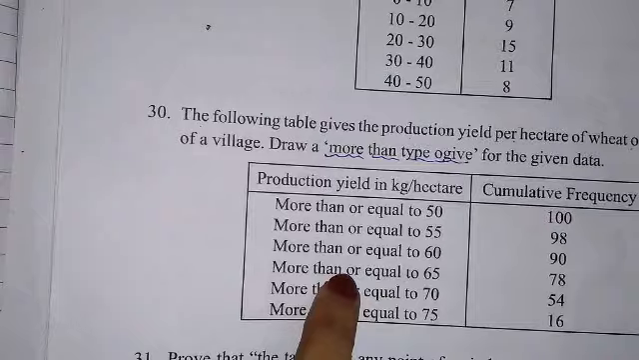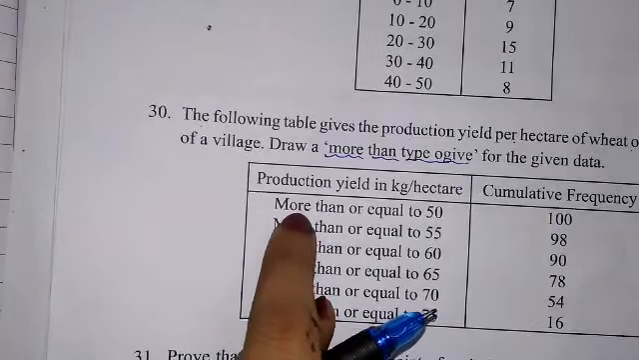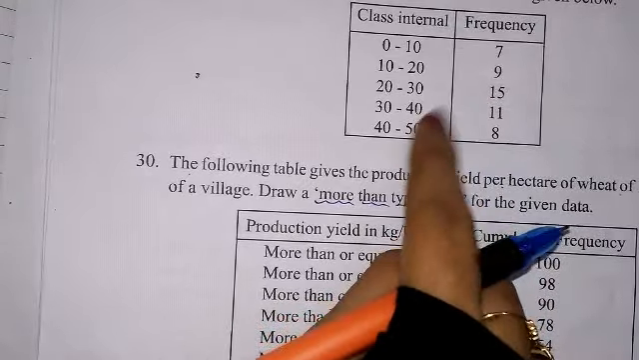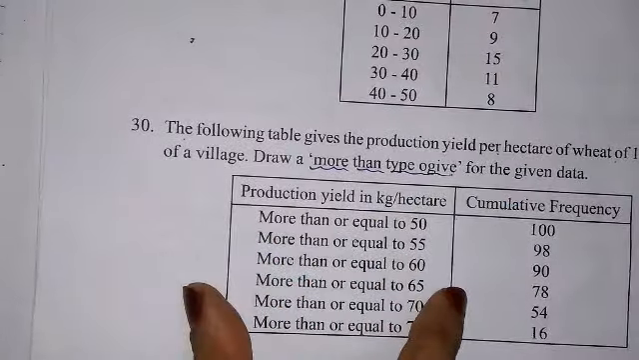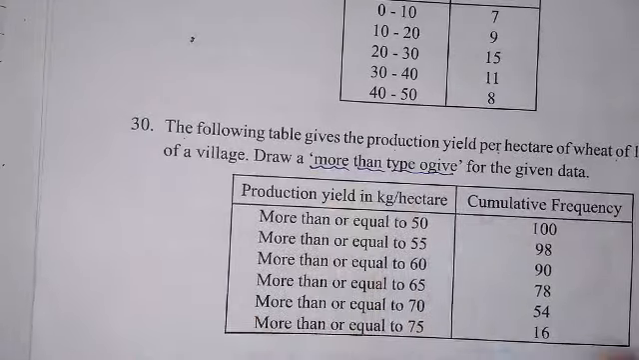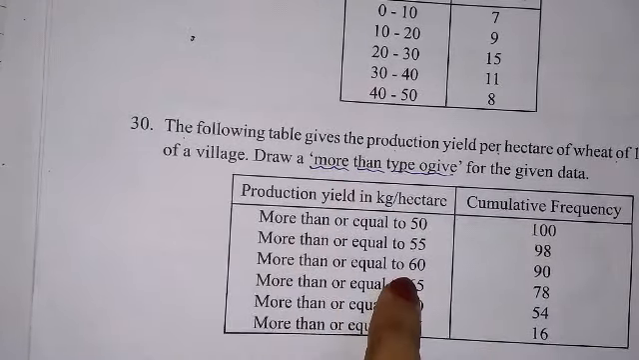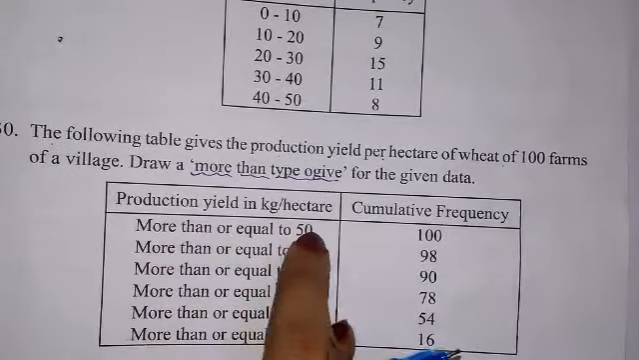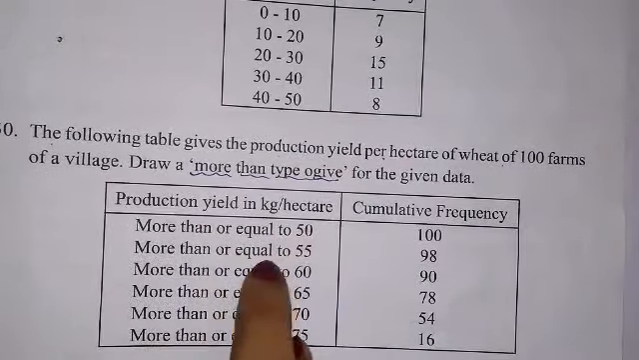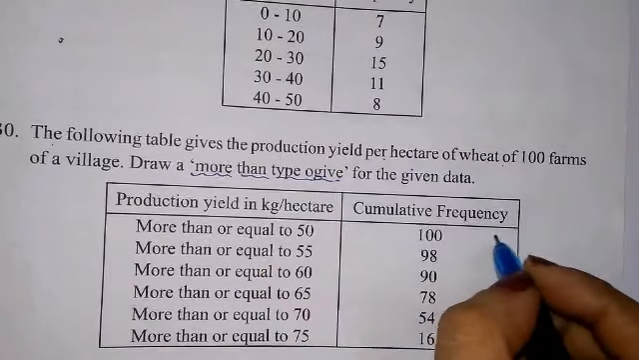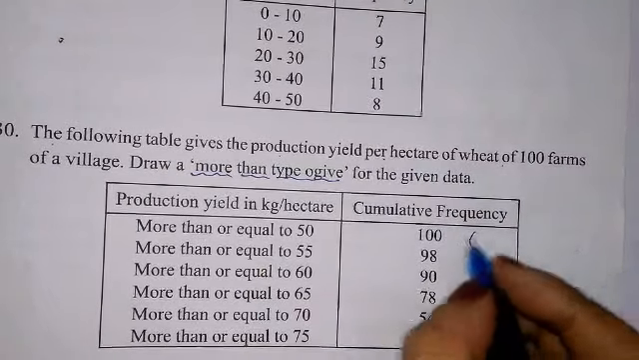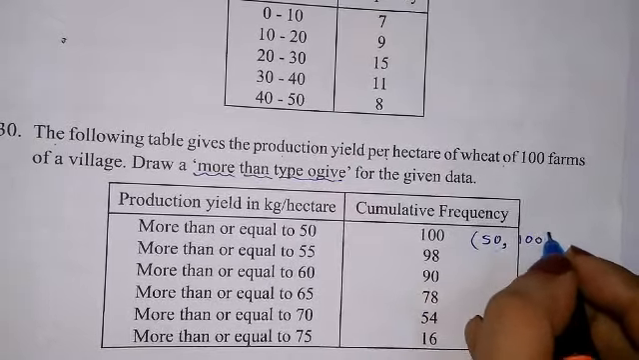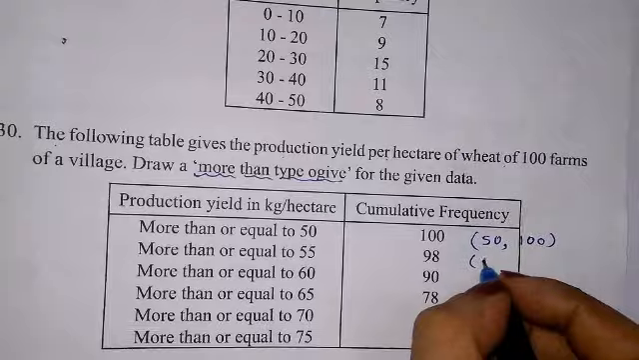So here the question is already properly given. More than, otherwise it gives in this form and they ask us to find more than type and less than type. It is already properly given, only we have to draw more than type OG. Question from here only I'll see, and let me start drawing here. They have told more than 50 100, more than 55 98. So only the thing you have to write the bracket here, 50 x and 100. Then they have told 55